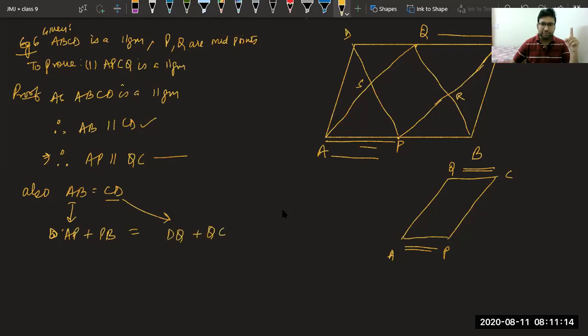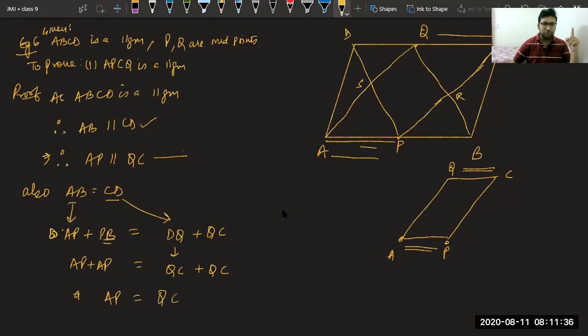The required sides are AP and QC. So we can write PB as AP, and we can write DQ as QC, because Q and P are midpoints. So we can say AP equal to PB and DQ equal to QC. This makes AP equal to QC.